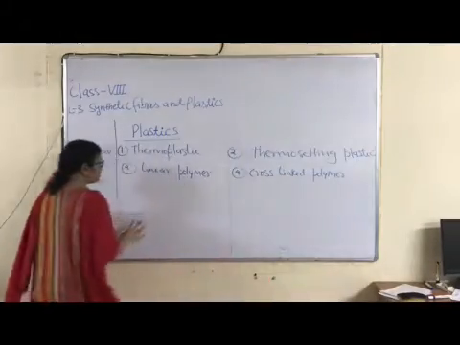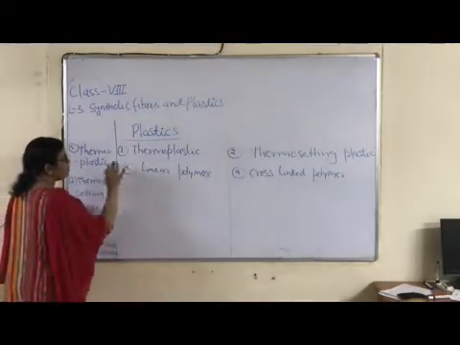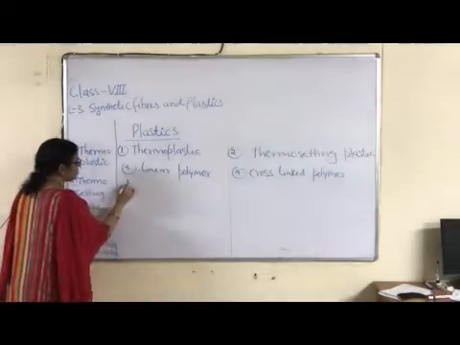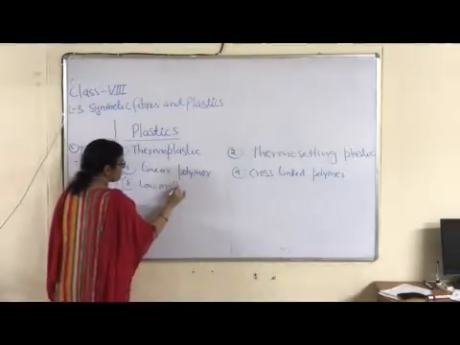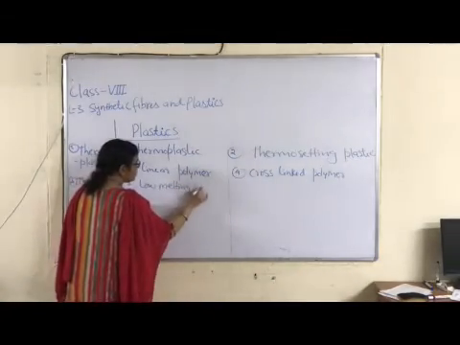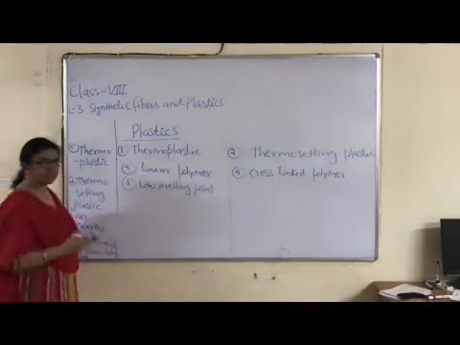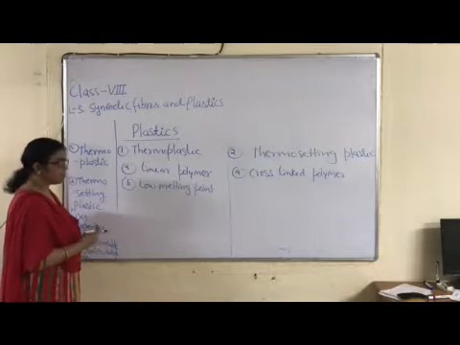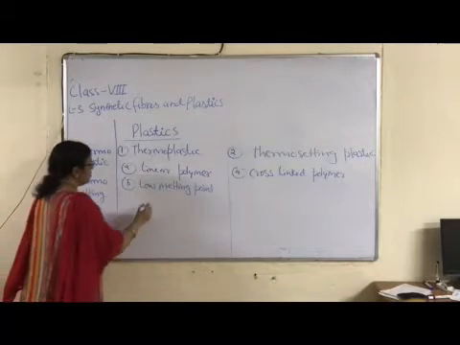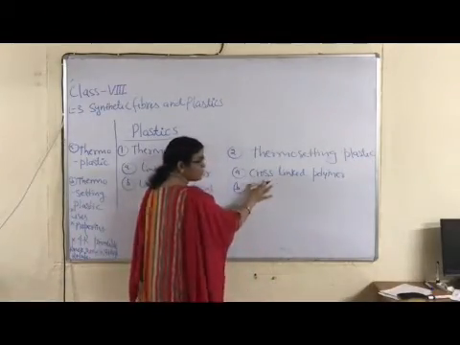Second, what is the effect of this linear structure in physical properties of thermoplastic? Low melting point. Okay children? Low melting point. It means low temperature is required to melt plastic, right? Now just opposite of low is high. What is the effect of cross-linking?